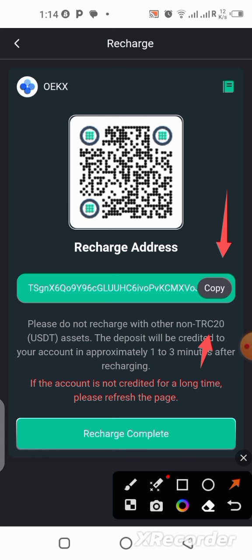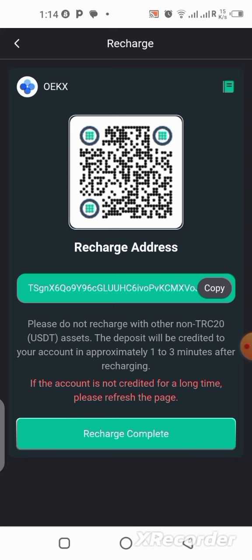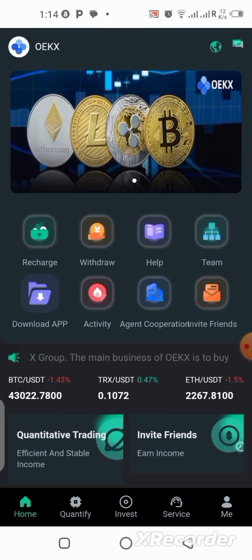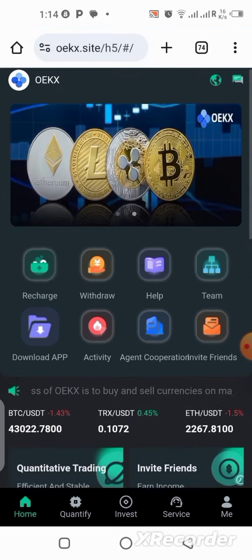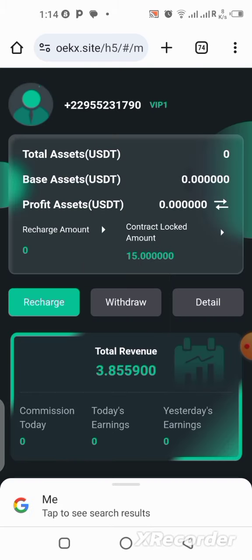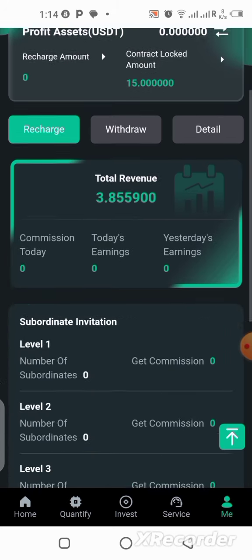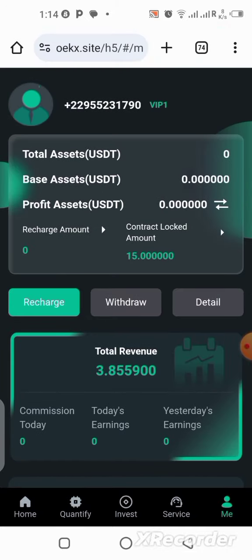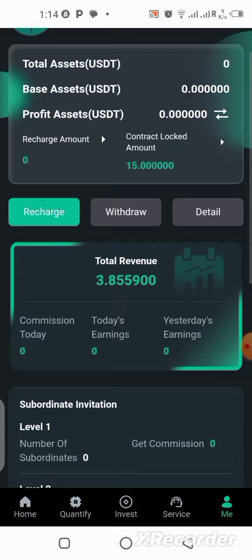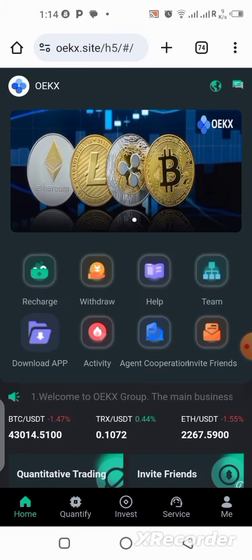Once you finish making the deposit, all you need to do is come back here and click on recharge completed in order for it to show on your balance. After clicking on recharge completed, you're going to see it on your dashboard, and to see it, you just have to click on me. Click on me, and you are going to see your money over here. You can see I have a total revenue of $3.85 because I've been using the platform. I have been trying it for like 3 days now, trying to see how it works and how it functions. I've actually cashed out the 3.85 you can see here. I've withdrawn them all, but okay, I'm still going to show you how to use the platform anyway.